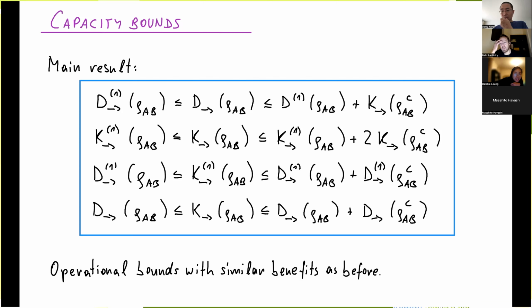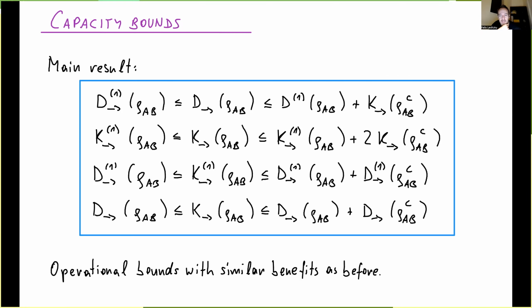No, it's a very good point, Debbie, that obviously the way this is built up makes use of these relations between channels that only have relevance in the one-way setting, in a sense. And so for two-way, you would have to go through the corresponding one.